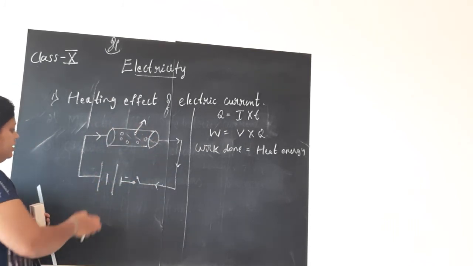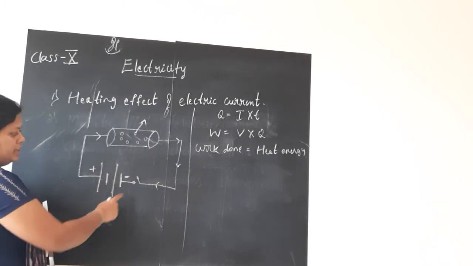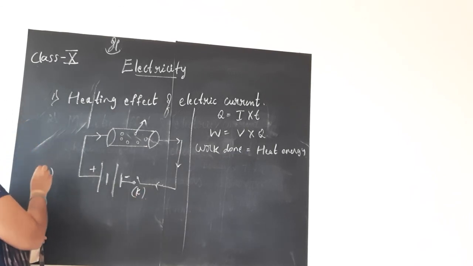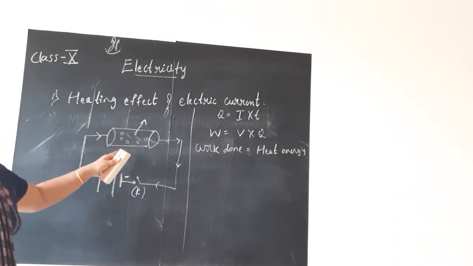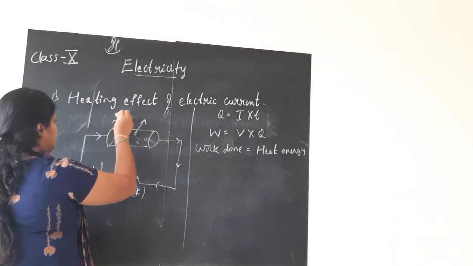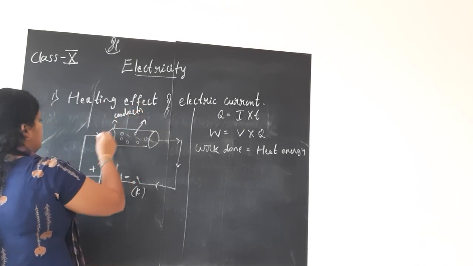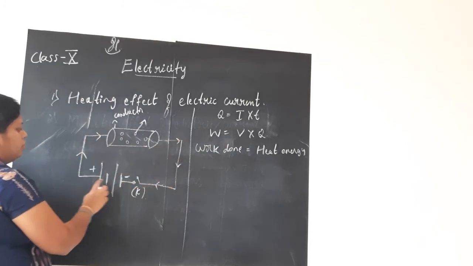Positive of the battery, long line, negative of the battery. We have the plug key or the switch. Either way you can write as given in your textbook, both are correct. We have the conducting wire. Let us consider this as the conductor. This is the conductor, and I have also mentioned the direction of flow of current.